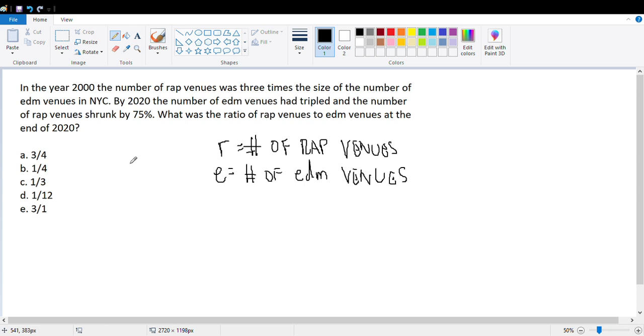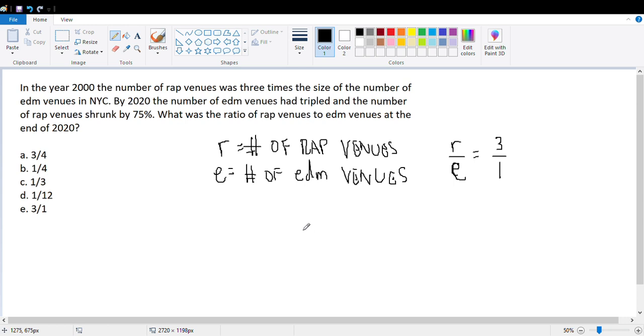Alright, so they tell us that the number of rap venues was 3 times the number of EDM venues in NYC. So if I write it as a ratio, R over E, the number of rap venues over the number of EDM venues, well, the number of rap venues is 3 times the number of EDM venues, so we get 3/1. That's what it means to be 3 times the size of EDM venues. So that's the first piece of information we have.